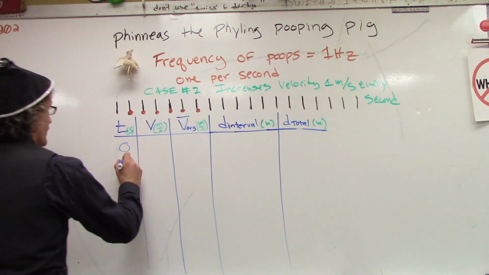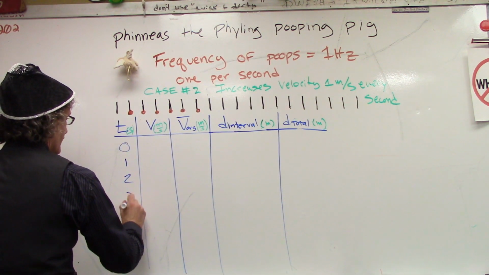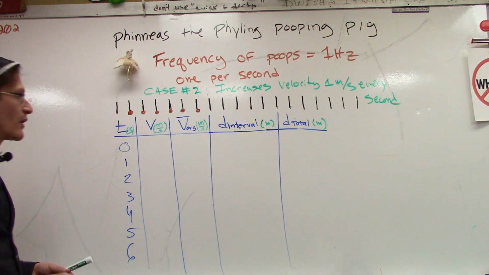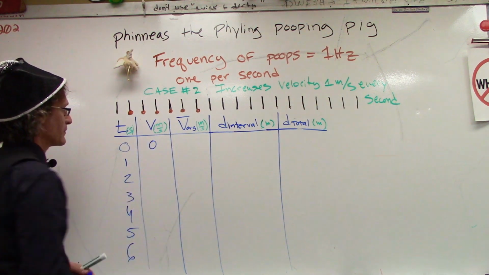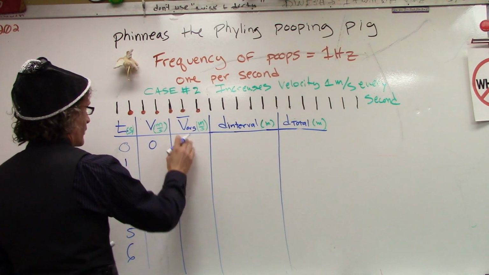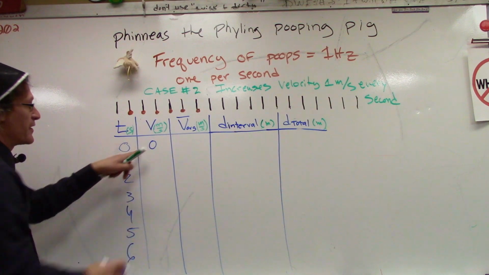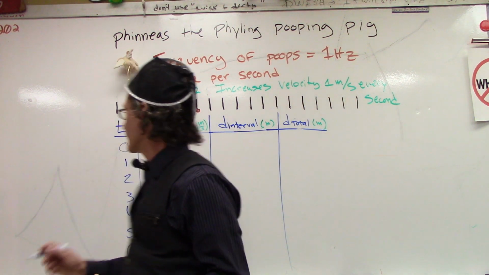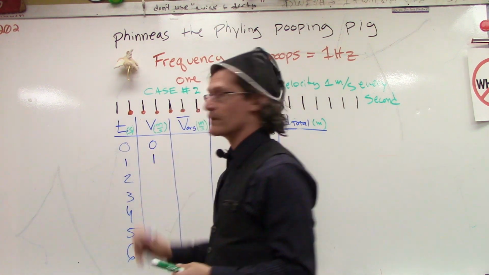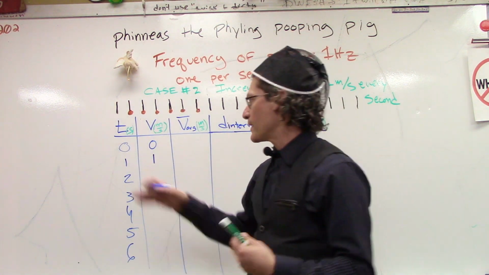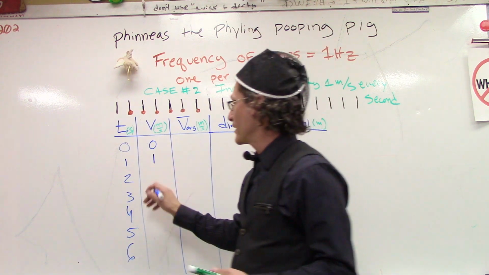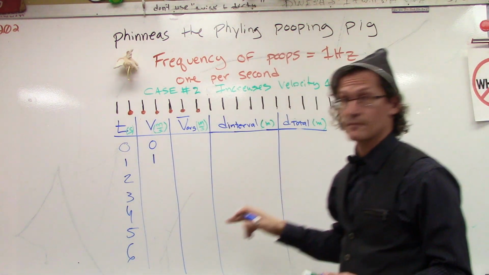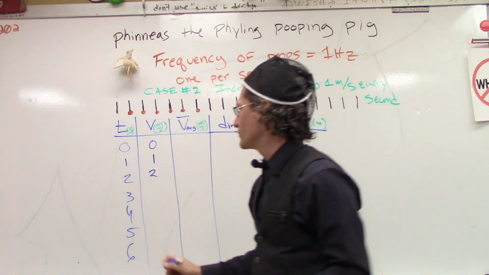Time, seconds, 0, 1, 2, 3, 4, 5, 6. Okay, now we start off at 0 meters per second. I'll hold off on the average for a moment. The next second that he goes by, his velocity increases by 1 meter per second. So over here, his velocity is also at 1 meter per second. He increases that by another 1 that goes by because he is increasing velocity 1 meter per second every second. And we have 2 meters per second.